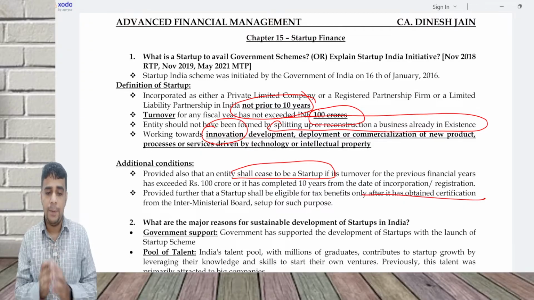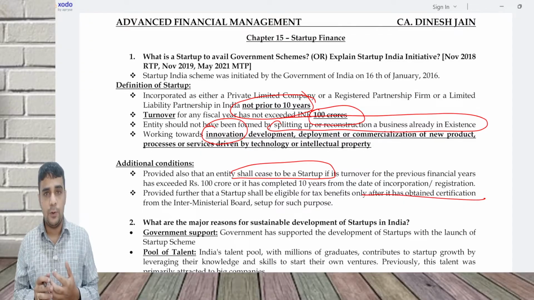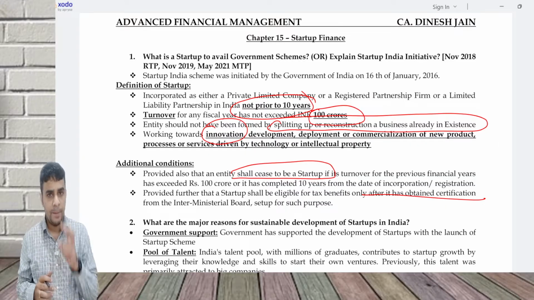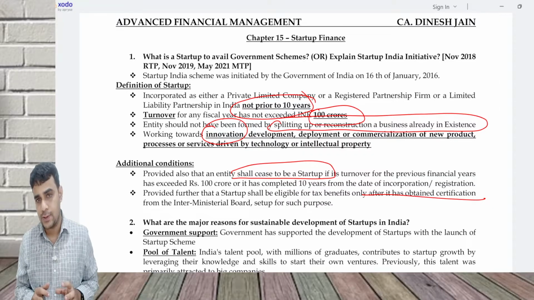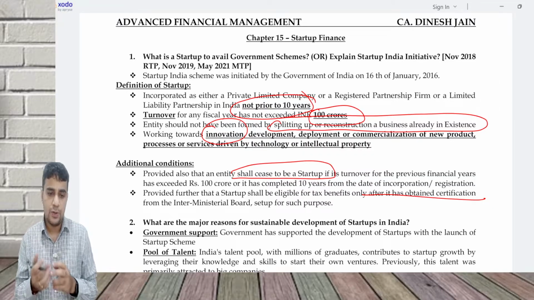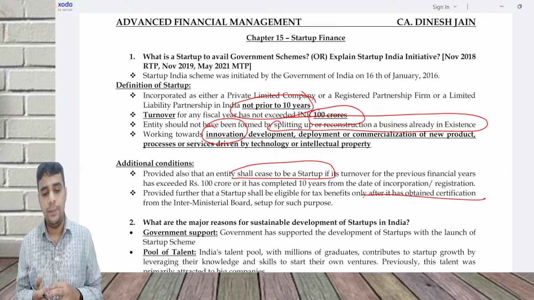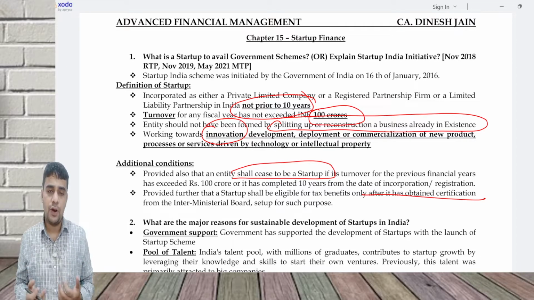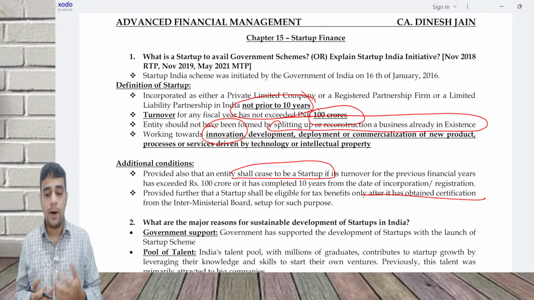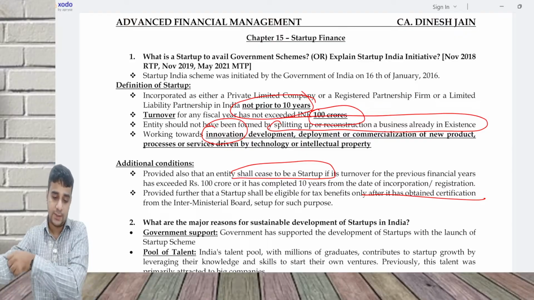So the Startup India scheme was announced by the government to provide certain benefits to startups. Tax benefits are there. The major conditions are simple: 100 crores of turnover and 10 years of life. It should be a private limited company, a limited liability partnership or a registered partnership. Basically, it should not be a public limited company, and it should not have been formed by splitting up or reconstruction of a business already in existence.